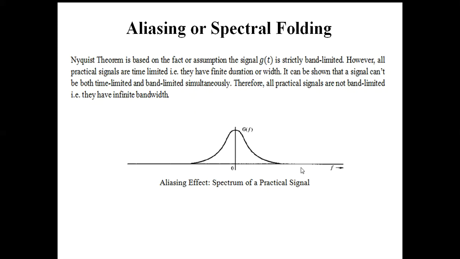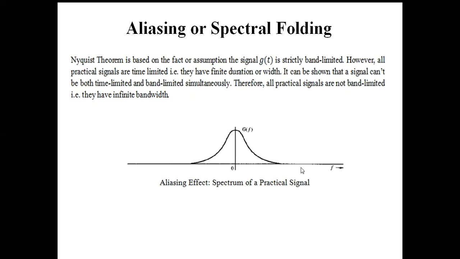So that means we are assuming the message signal is strictly band limited. But in real life, all signals are time limited. That means all the signals are generated for a particular finite duration of time. So that's why we call it time limited.